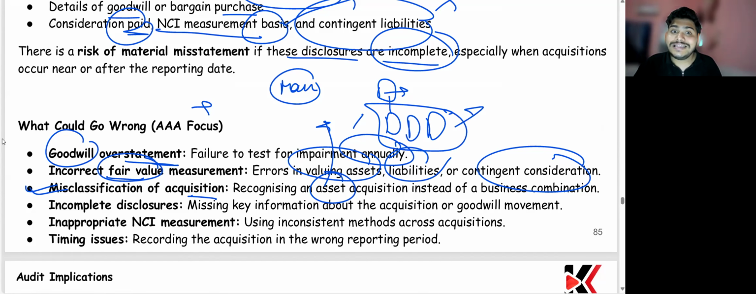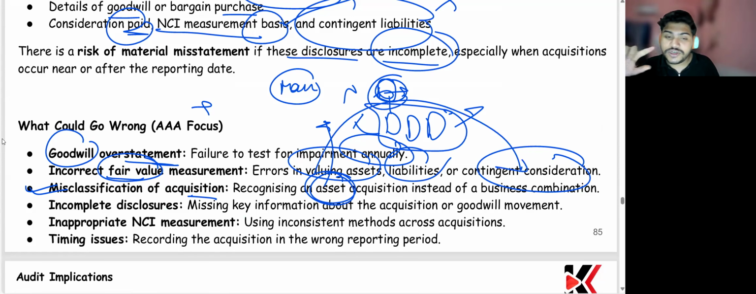So in that case, you're buying the asset. You're buying the 100 properties. You're not buying the company because the company is not there. The company is just there to manage this. So certain other things also need to be taken care of. If you're buying a business combination, it should be accounted as a business combination. If you're buying an asset, it should not be accounted as a business combination, and vice versa.